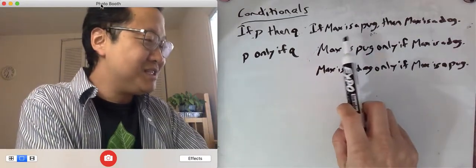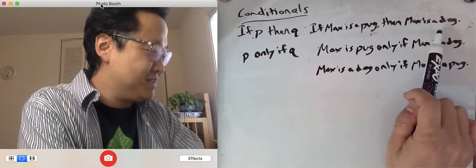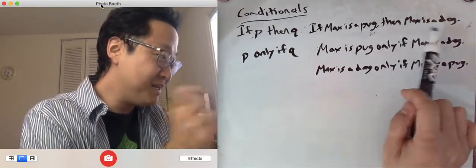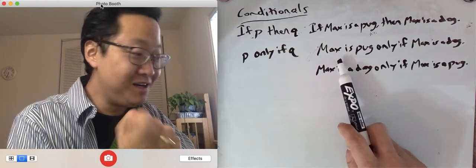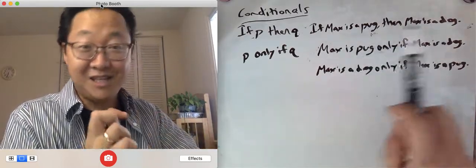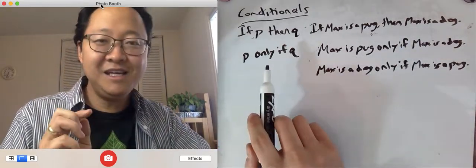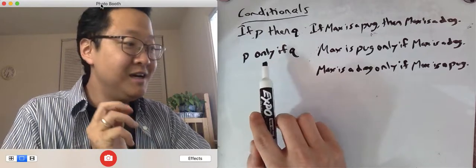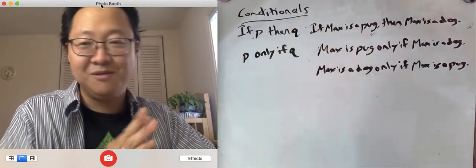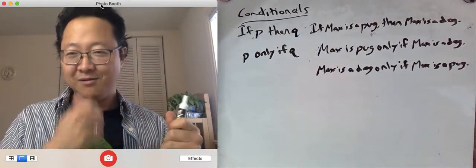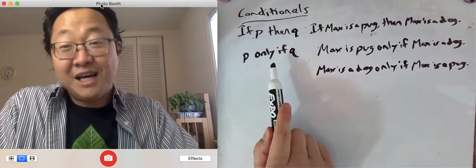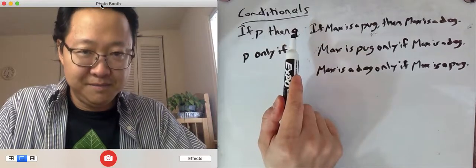And when you look at this, if I say if Max is a pug, then Max is a dog, we're saying like being a pug requires you to be a dog, right? But that's what we're saying here too. Max is a pug, that requires you to be a dog. These are saying the same thing. Okay, so in English we use this only if expression, but P only if Q turns out to mean the same thing as if P then Q. So that's the first of the ways in which in ordinary English we have a phrase P only if Q where it actually means the same thing as if P then Q.